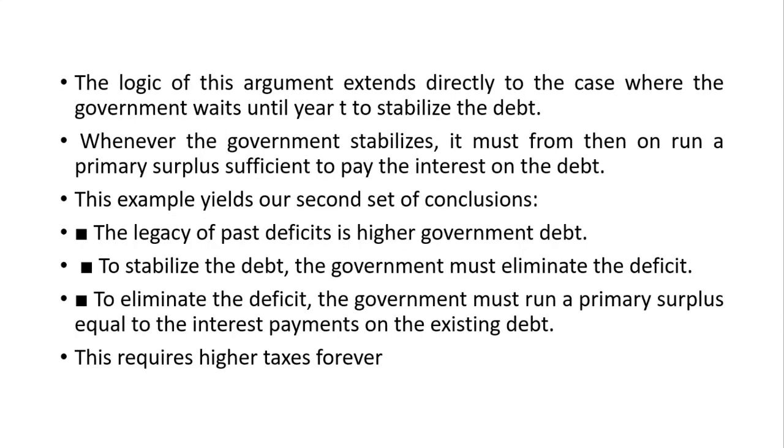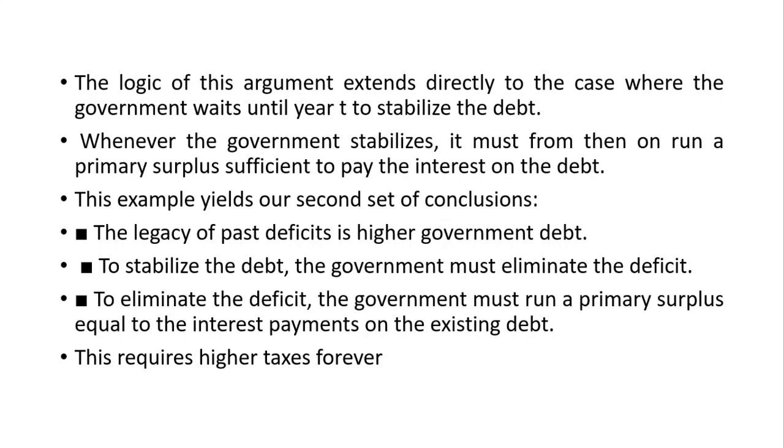The logic of this argument extends directly to the case where the government waits until year T to stabilize the debt. Whenever the government stabilizes, it must from then on run a primary surplus sufficient to pay the interest on the debt. So the legacy of past deficits is higher government debt. To stabilize the debt, the government must eliminate the deficit.